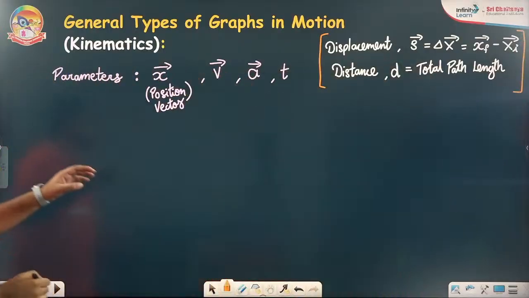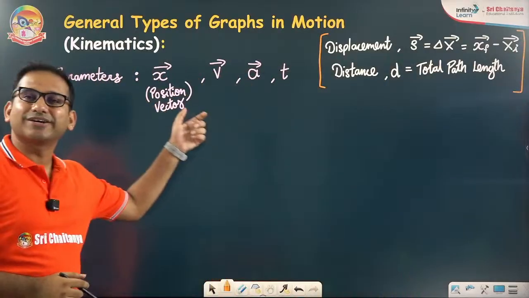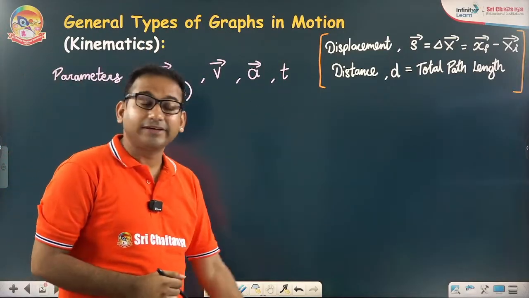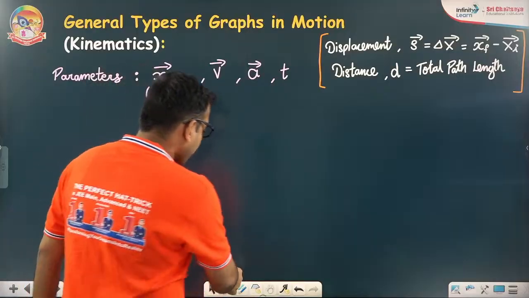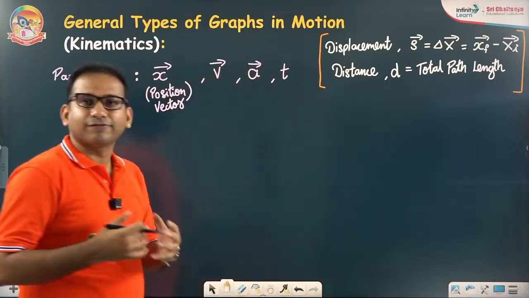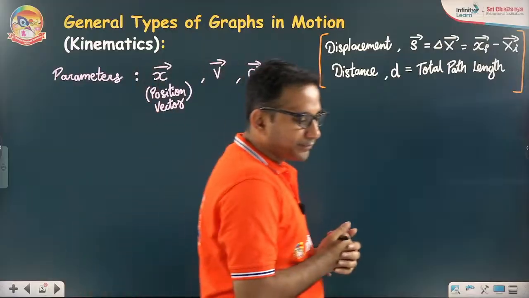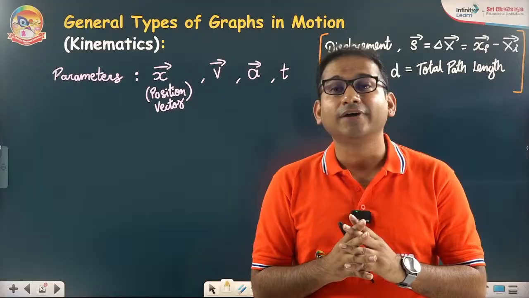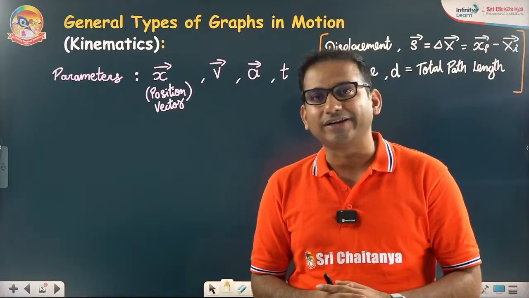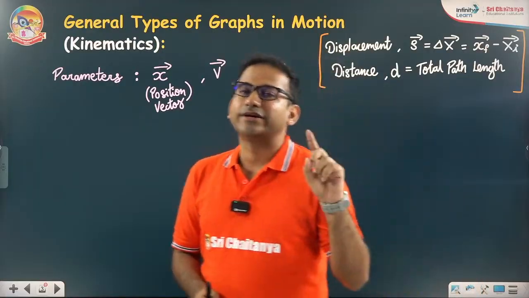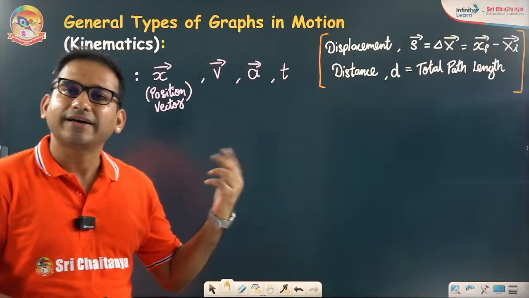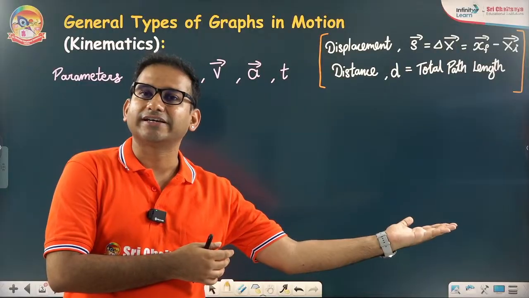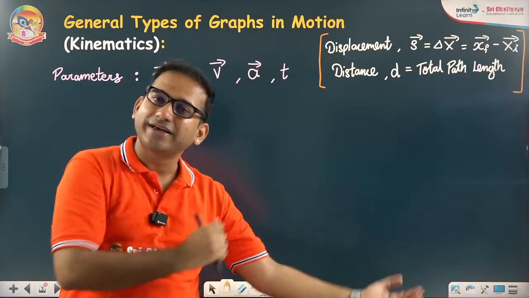So in order to understand the different types of graphs, we are focusing on the parameters of motion, where three are vector parameters and one is a scalar parameter. If I ask you, in order to draw any graph, how many parameters do you want to relate? So obviously the answer is two. One is the x-axis parameter and one is the y-axis parameter. Means one physical quantity is plotted on the x-axis and one on the y-axis.